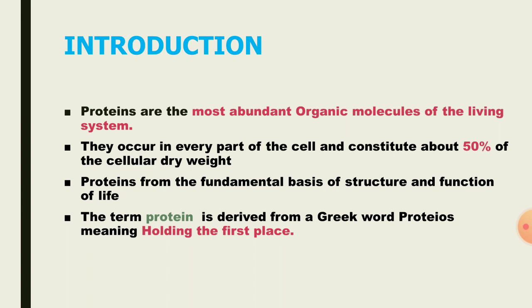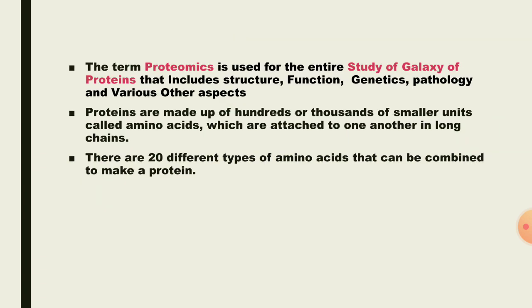The term protein is derived from the Greek word proteios, which means holding the first place. Next, the term proteomics is used for the entire study of proteins, which includes their structures, functions, genetics, pathology, and various other aspects of the proteins. Proteins are made up of hundreds and thousands of smaller units called amino acids, which are attached to one another in a long chain to form proteins. There are 20 different types of amino acids that are combined to make a single protein.